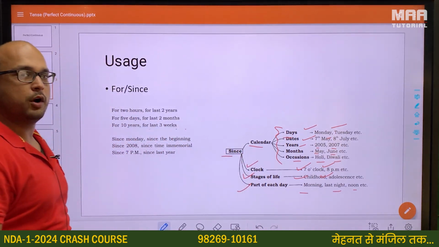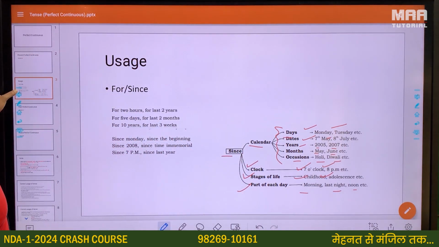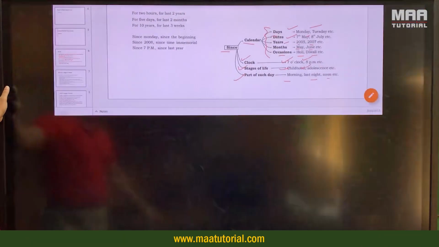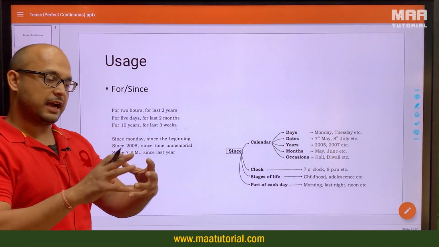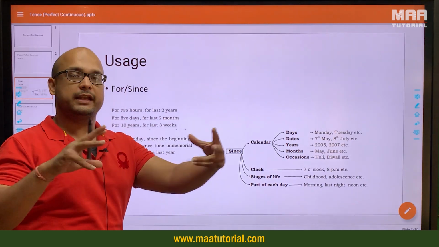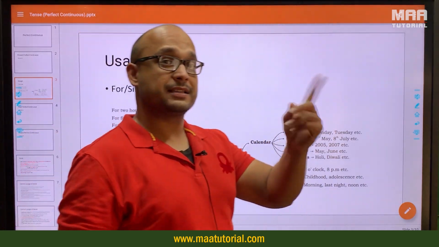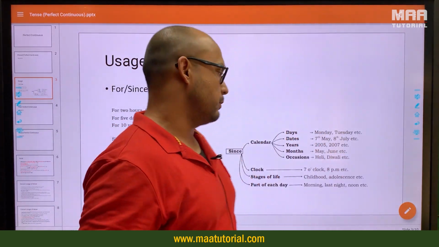So I've been doing it since morning. I did it for the entire morning when we're talking about morning in the period sense. If we talk about morning in the sense of the entire morning, then we'll say I did it for the entire morning. Or subah se kar raha hu, so I've been doing it since morning.